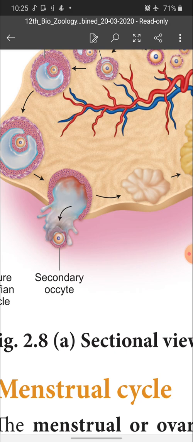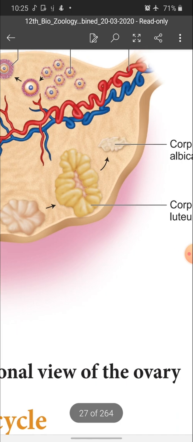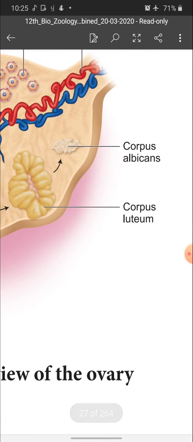This remaining empty Graafian follicle is converted into the corpus luteum. When the released egg is fertilized by the sperm, only then the empty Graafian follicle converts into corpus luteum. If it does not get fertilized by the sperm, what happens? It will not change into corpus luteum, but gradually degenerates and becomes a scar tissue called corpus albicans. This is the cyclic sequence that takes place inside the ovary.